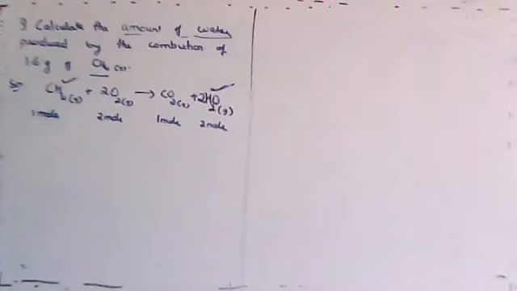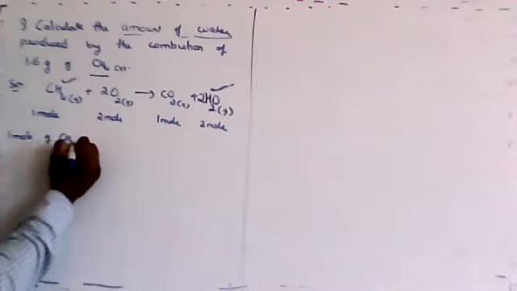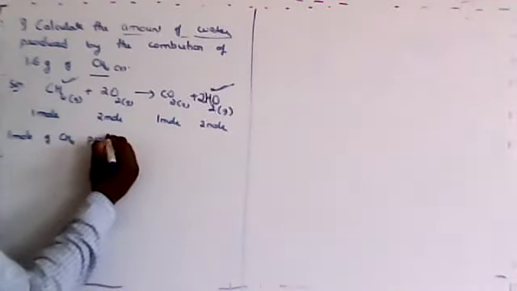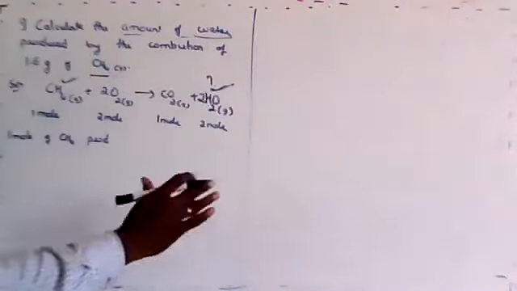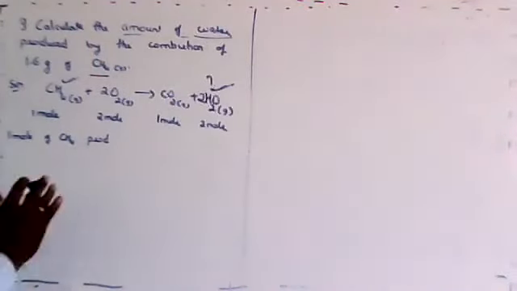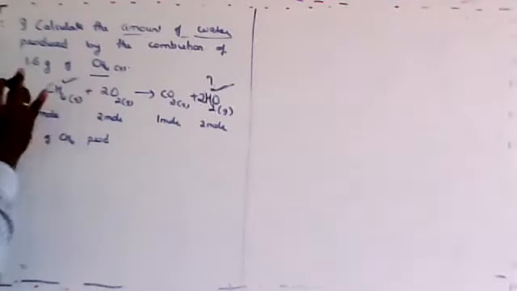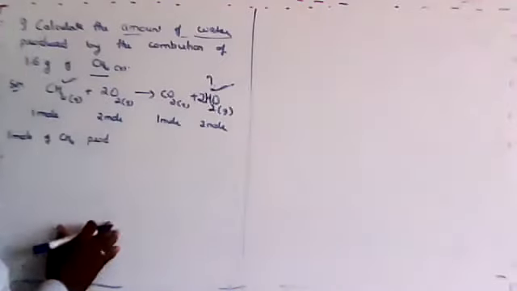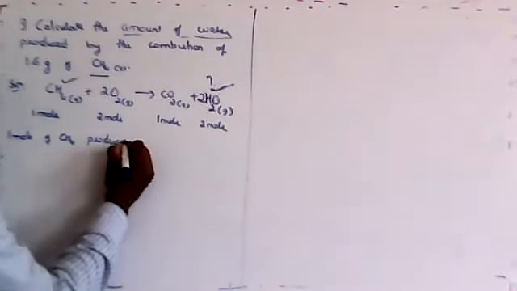Yes, Shravan, right? See here, what I'm going to write now is 1 mole of CH4 produces, and one more thing, what is required? H2O. So that should be on the right side always. In stoichiometry, the thing that is asked should be on the right side. Sometimes they may ask CH4, then the CH4 should also be written on the right side. So here, 1 mole of CH4 produces.